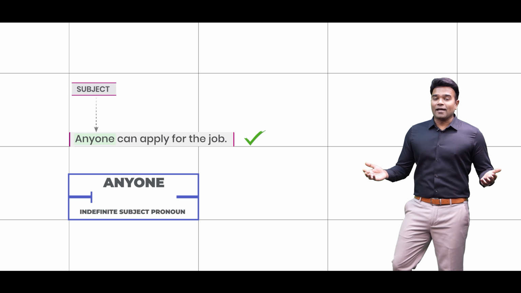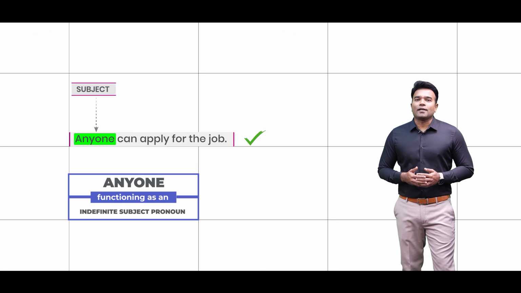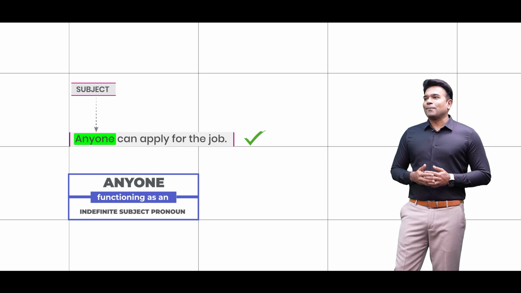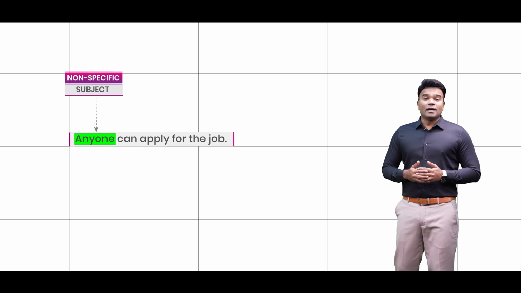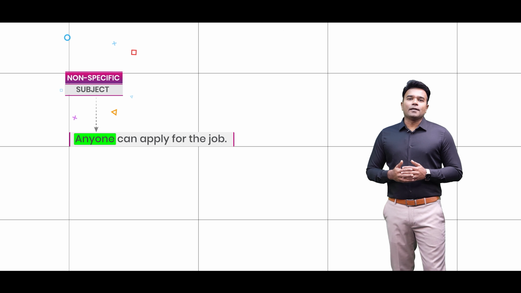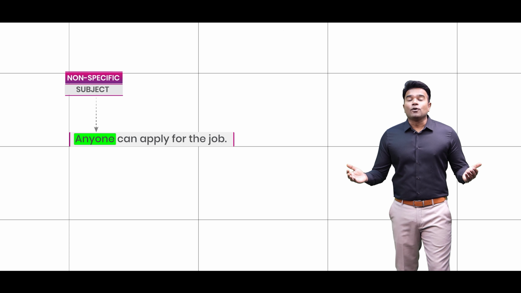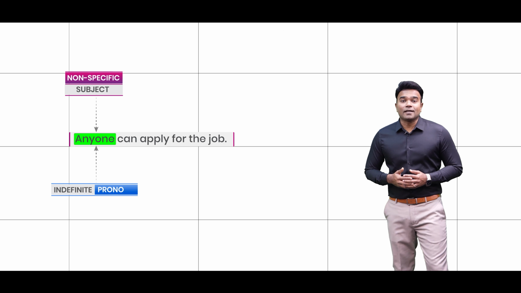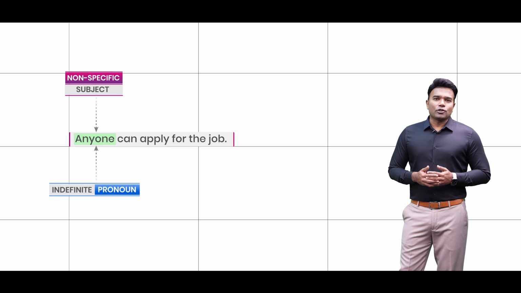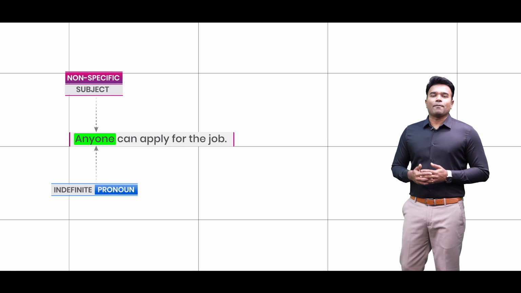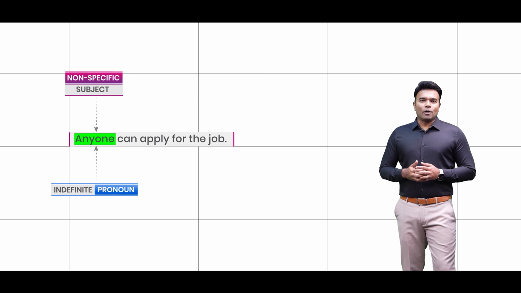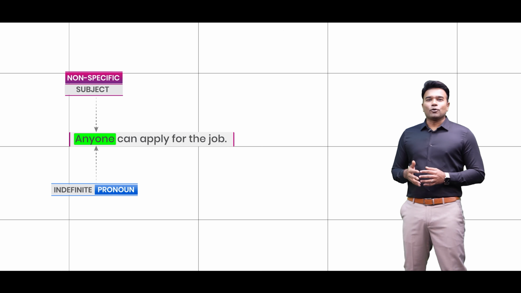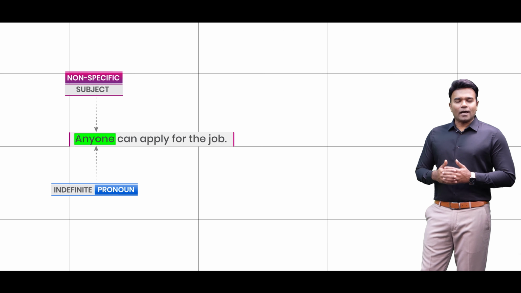So that way, anyone in this sentence happens to be the subject, but you can notice that the subject is not specific. It is a non-specific subject, and particularly when the subject is non-specific, that is when we say that it happens to be an indefinite pronoun. Yes, here, anyone happens to be an indefinite pronoun because we are not definite. We are not saying that there is one particular person who can apply for the job. It is open for everyone. In other words, it happens to be an indefinite pronoun. Hope I am clear with this.